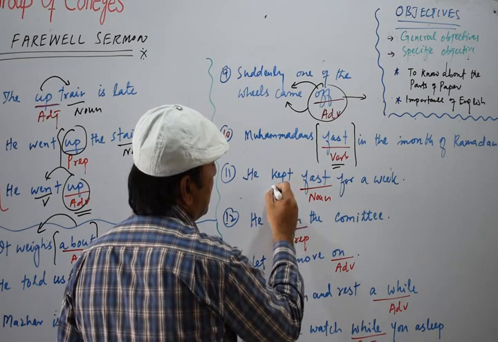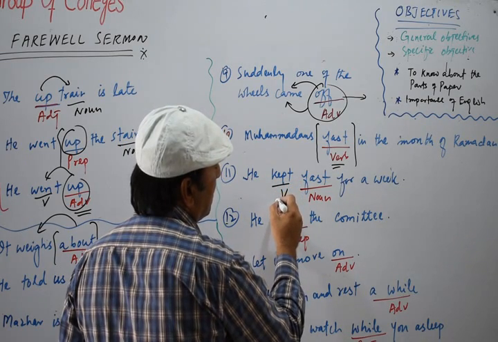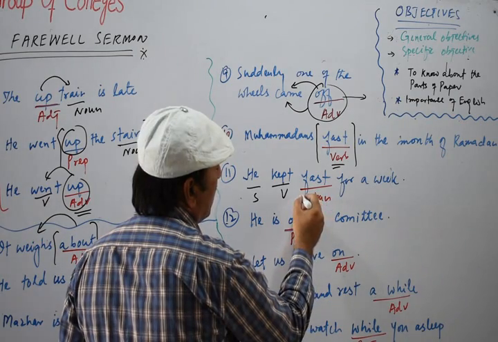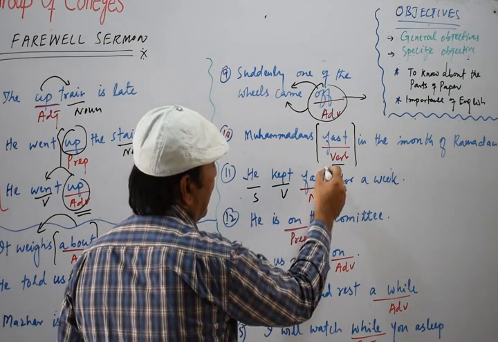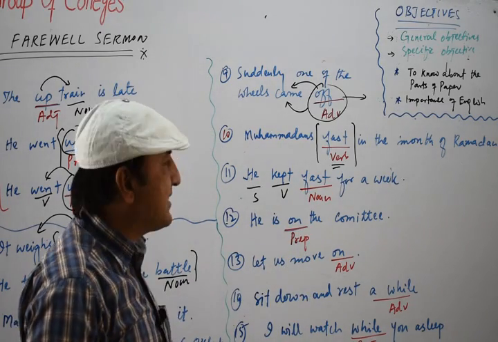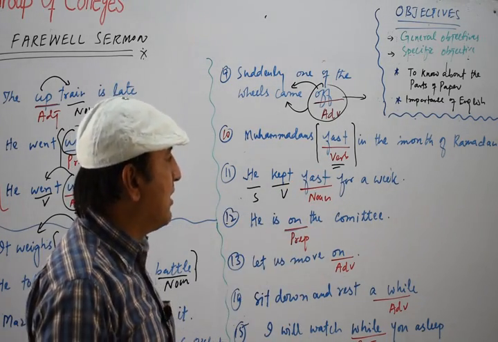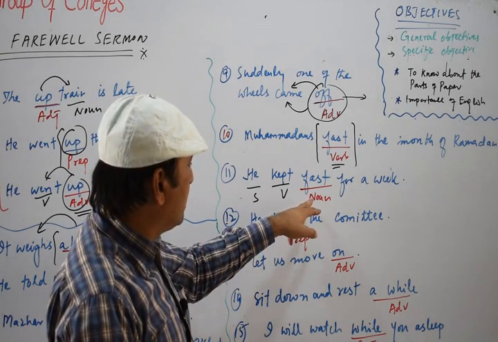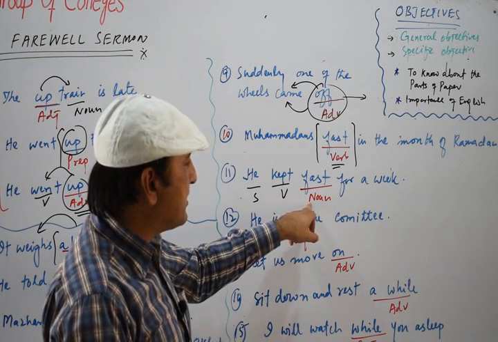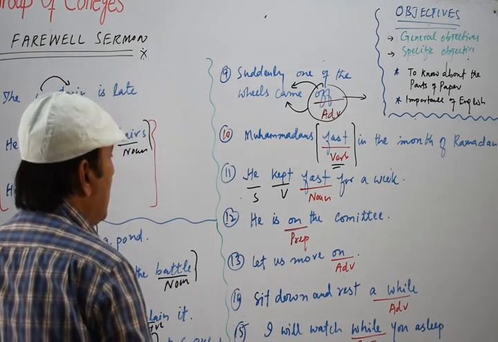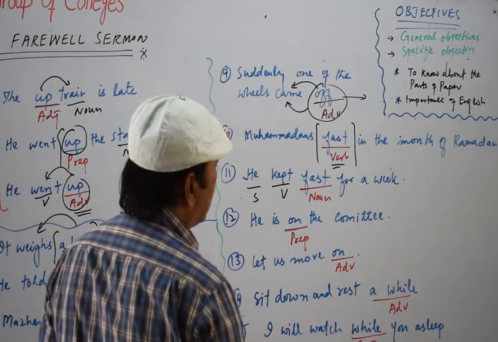He kept fast. Now you see we have the verb. He is the subject and this noun is working as an object. He kept fast. This fast is working as a noun, and there it was a verb. So this is what we call a noun. Understand? Okay, then we have the next.